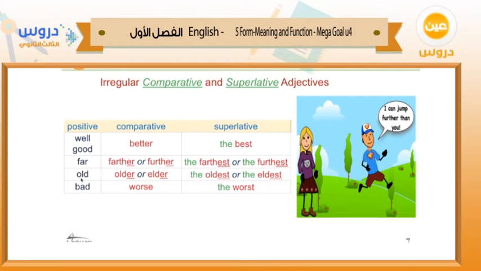Old here indicates two meanings, the member in the family or the age, all right? So here we can say that older or elder, older or elder. What about the superlative? The oldest or the eldest, the oldest or the eldest. Bad, also for the quality here, we can say comparative, worse, this is irregular, and the superlative, the worst, okay?